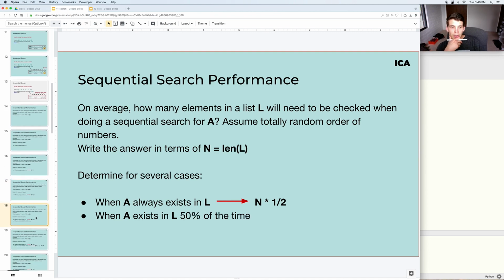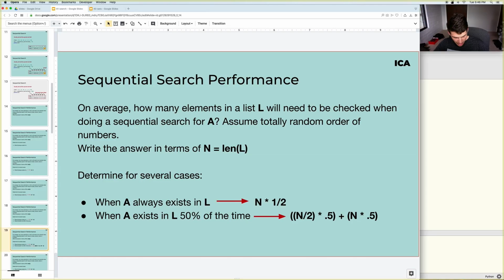All right, so if A only exists in L 50% of the time, how does it change? Well, for 50% of the time, here's kind of a way to think about the math. For 50% of the time, we can assume that it's n divided by 2, which really it might be n divided by 2 plus 1, but let's not worry about that, times 0.5.